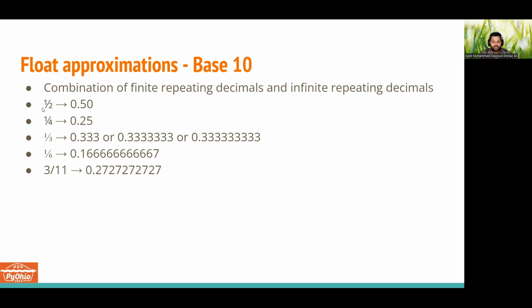Let's say the fraction 1 by 2 can be easily represented as 0.5, but a fraction such as 1 by 3 can be represented as 0.333 or 0.33. So it's an infinitely repeating 3 after the decimal point. The more threes we have, the closer it will be to 1 by 3, but it won't be the actual value; it will always be a close approximation. The same holds true for these other two expressions. It's just to give an example. When we are talking about fractions, there will be an approximation error in general.